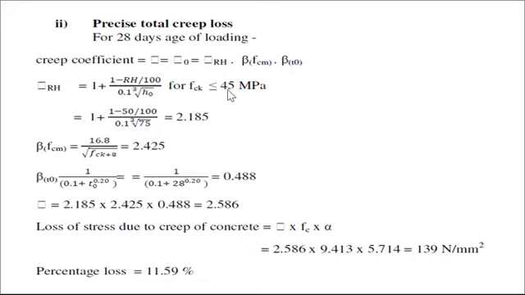Again, the grade of concrete is less than 45, that's why we use this formula, and after putting this we get the value 2.586. Loss of stress due to the creep of concrete is equal to 2.586, that is beta t0 into fc multiplied by alpha. Alpha is the modular ratio, we get 139. So the percentage loss is equal to 11.59.